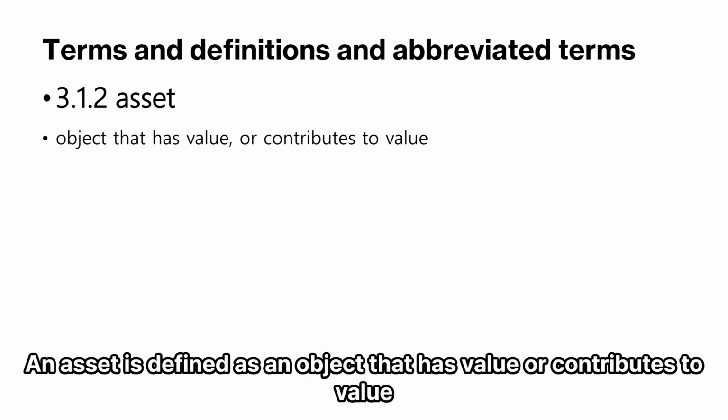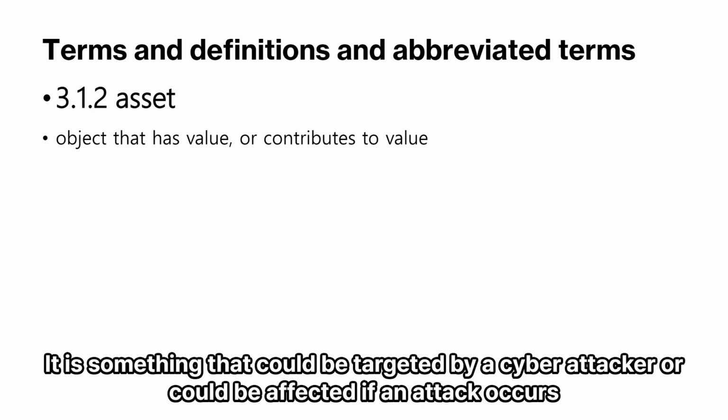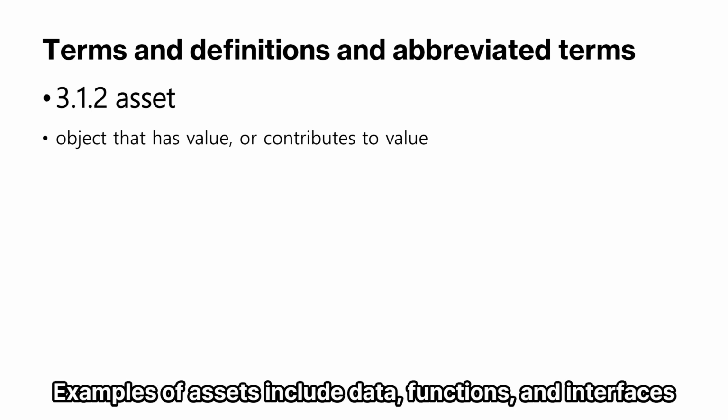In this session, we will take a look at the terminology defined in ISO 21434. An asset is defined as an object that has value or contributes to value. In other words, an asset refers to a target within the system that needs to be protected. It is something that could be targeted by a cyber attacker or could be affected if an attack occurs. Examples of assets include data, functions, and interfaces.